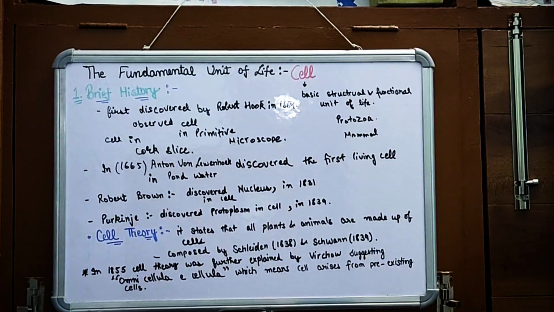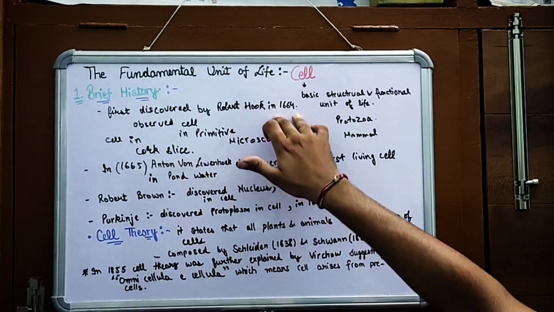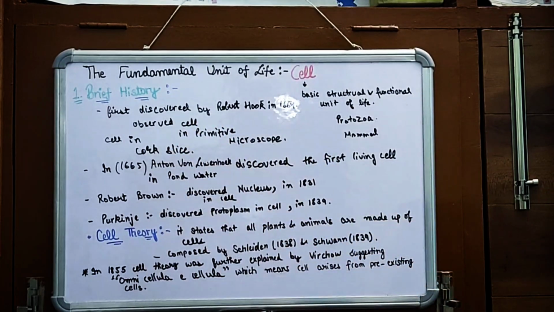So let us discuss the brief history of the cell, how the cell was discovered, and who the scientists were who discovered it. So let us start. Firstly, Robert Hooke in 1664 observed the cell in a primitive microscope.